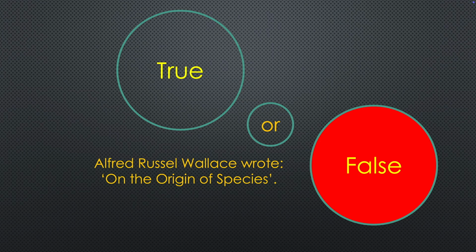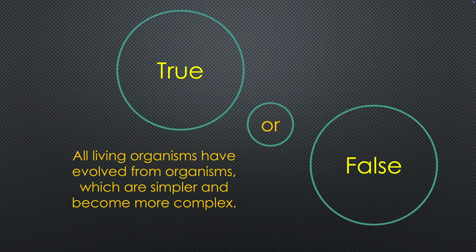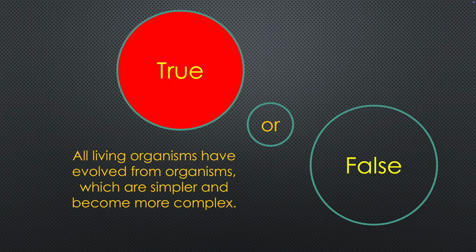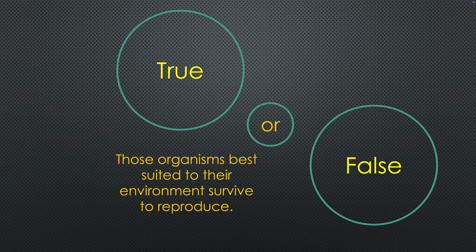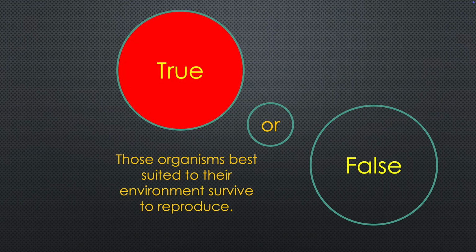Quick fire round this, so you're going to have to be quick. I'm sure you will be. All living organisms have evolved from organisms which are simpler and become more complex. And that's true. Well done if you got that one. Those organisms best suited to their environment survive to reproduce. Is that true or false? It's true.